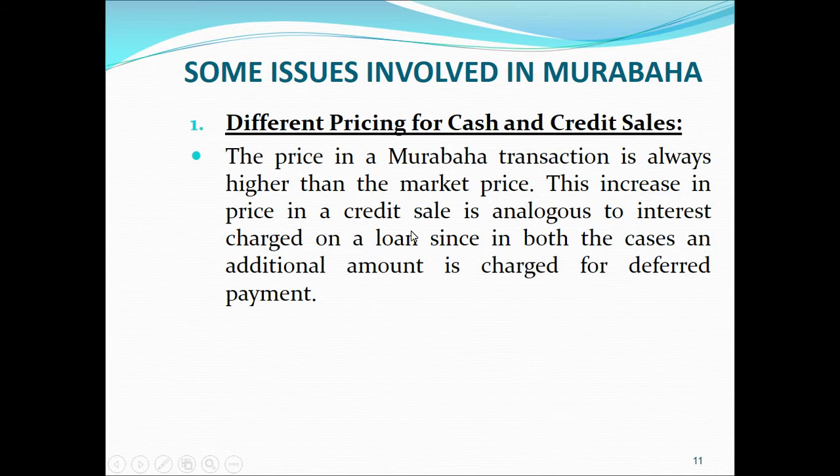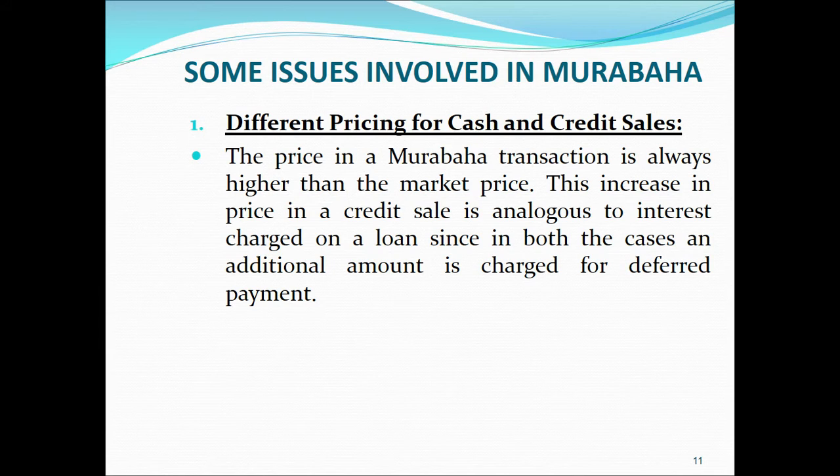This increase in price in a credit sale is analogous to interest charged on a loan, since in both the cases an additional amount is charged for deferred payment. So what the client faces when he negotiates with the Islamic Bank is that the asset he can purchase from the market, let's say, is of 10,000 rupees.